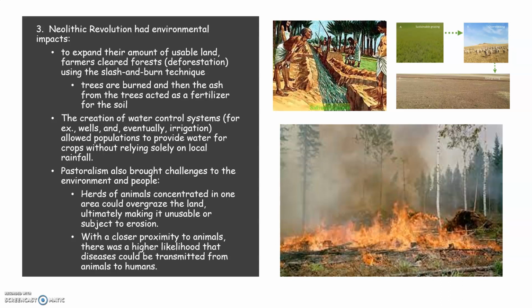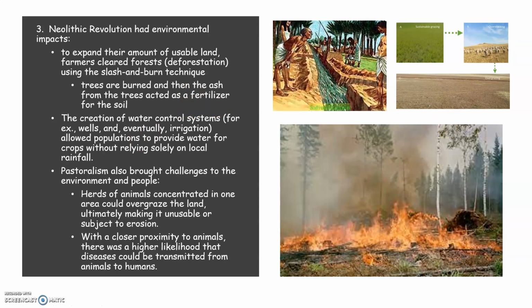And then pastoralism also brought challenges to the environment and the people. Herds of animals concentrated in one place could overgraze the land, making it unusable for the animals and also subject to erosion. You see on the top right an example of grassland that has been overgrazed.